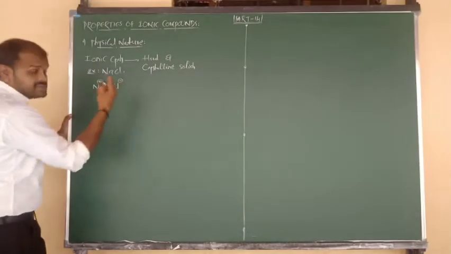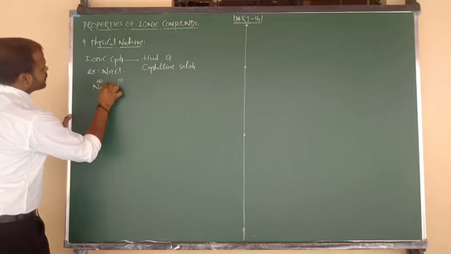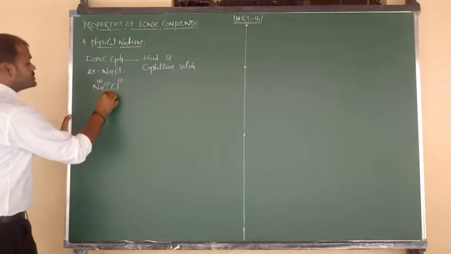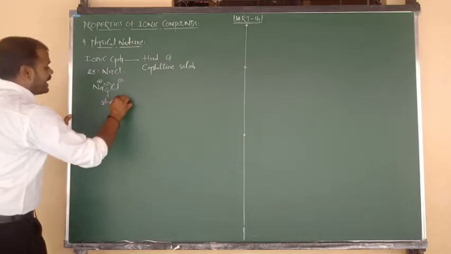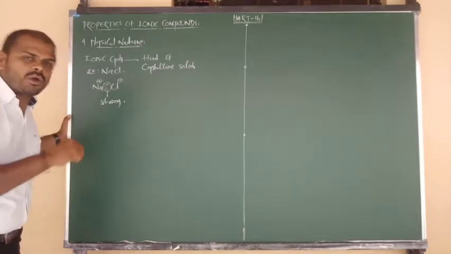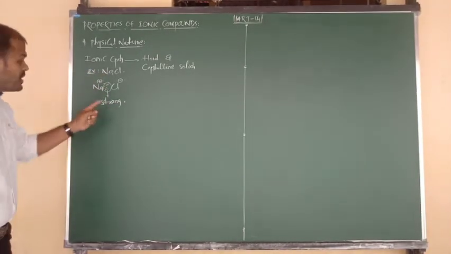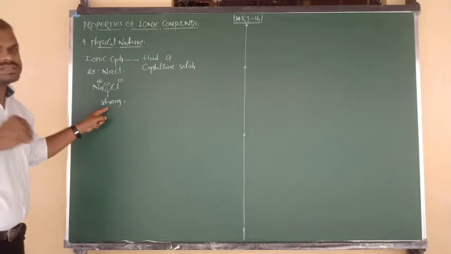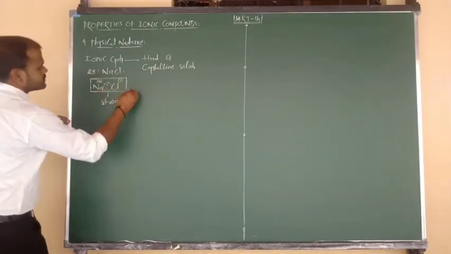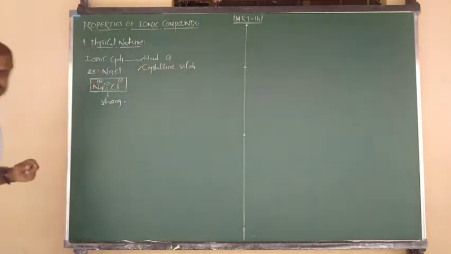Between two oppositely charged ions, as I told you yesterday, there exist electrostatic forces of attraction. So the electrostatic forces of attraction are a strong interionic force, or we can say strong interatomic attractions. Due to strong interionic attractions, or due to strong electrostatic forces of attraction between two oppositely charged ions, ionic compounds are hard and crystalline in nature.